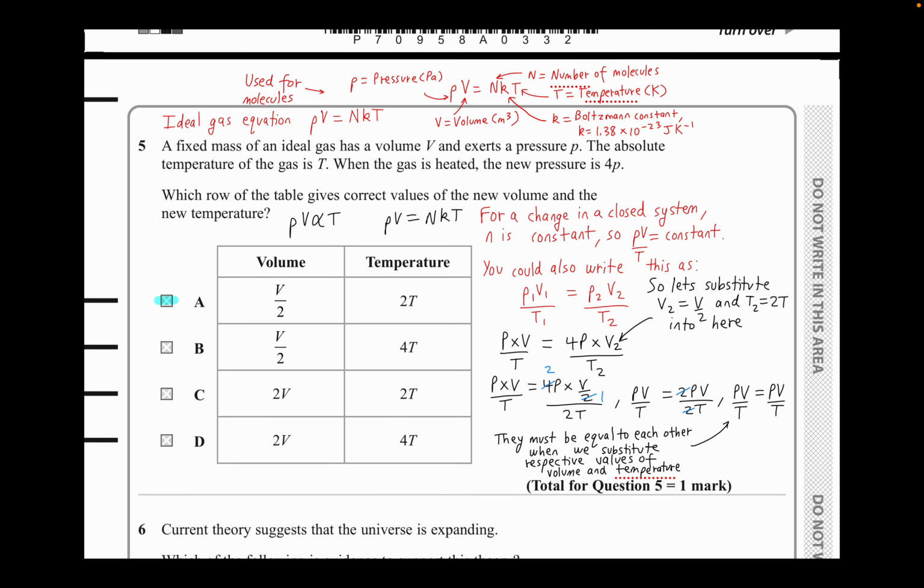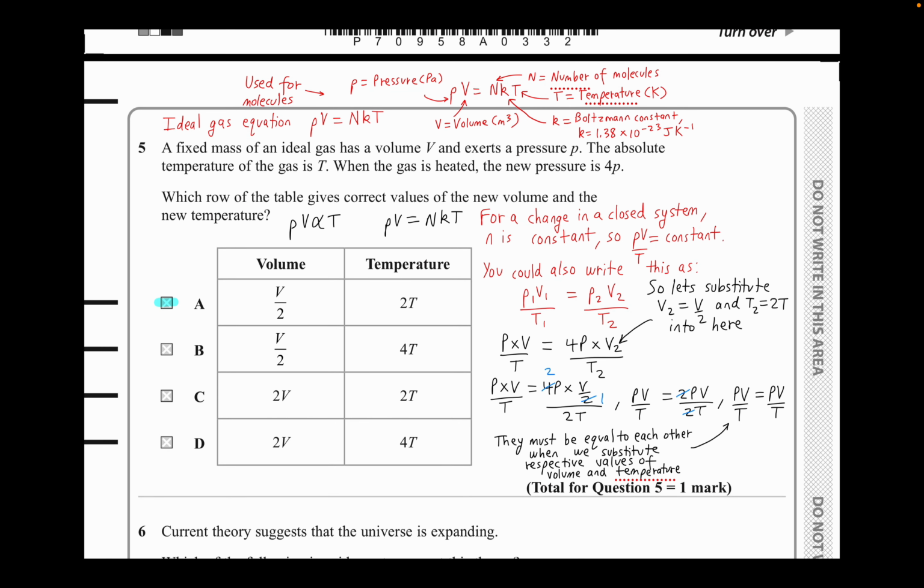For this multiple choice, I've just written some of my reasoning for this question. Question 5: a fixed mass of an ideal gas has a volume V and exerts a pressure P. The absolute temperature of the gas is T. When the gas is heated, the new pressure is 4P. Which row of the table gives correct values of the new volume and new temperature?